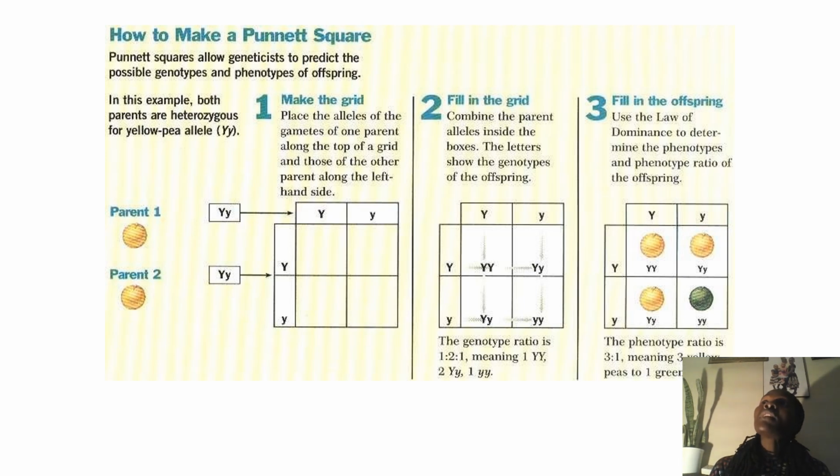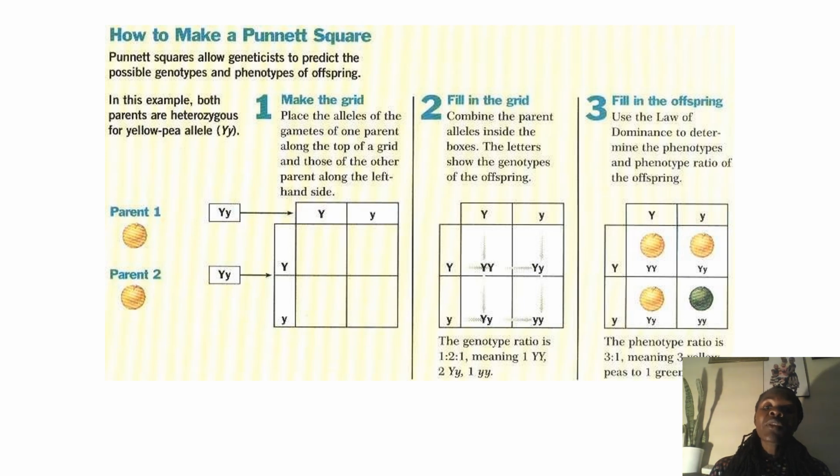So in this case, the genotypes for the parental generations are heterozygous. Capital Y, small y for one of the parents, it could be from the mother's side, and then the father's side, parent 2, capital Y, small y. So we talk about these two parents being heterozygous. Their genotype is heterozygous. The Punnett square helps us to solve all the genetic problems.